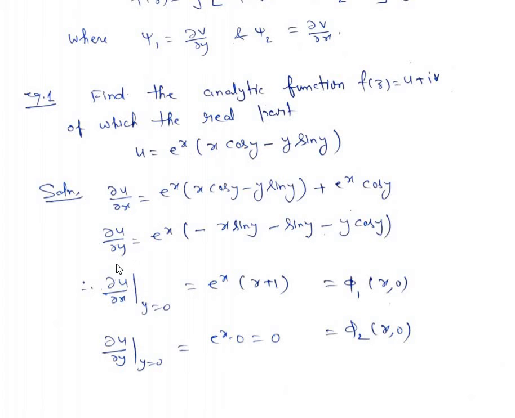And similarly del u upon del y is e to the power x into minus x sin y minus sin y minus y cos y. So at y is equal to 0, del u upon del x is e to the power x into x plus 1, because when we put y is equal to 0, cos 0 is 1, this term is 0, and this term cos y is again 1. So we have e to the power x into x plus 1, which we take as phi 1 of x comma 0. Similarly, del u upon del y at y is equal to 0 is e to the power x into 0, that is 0.